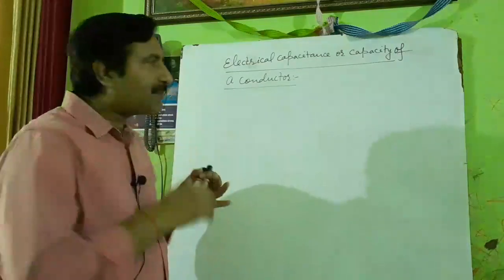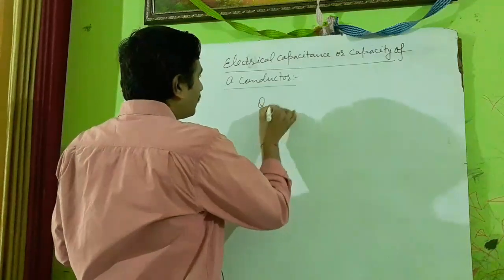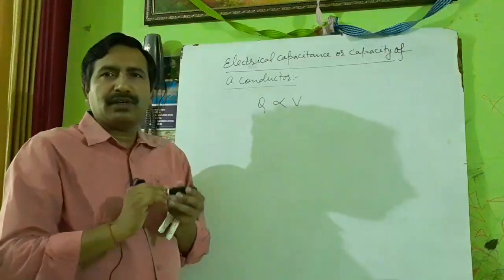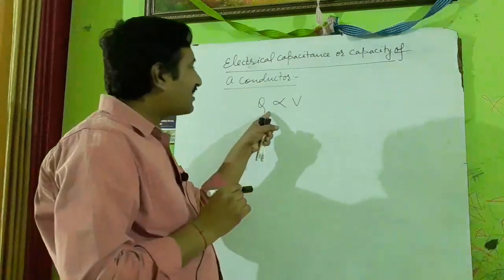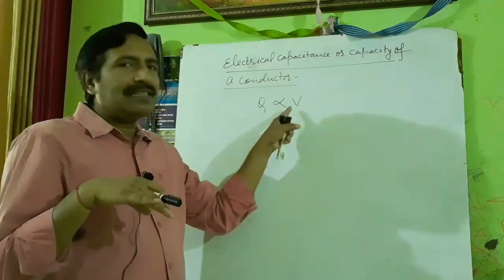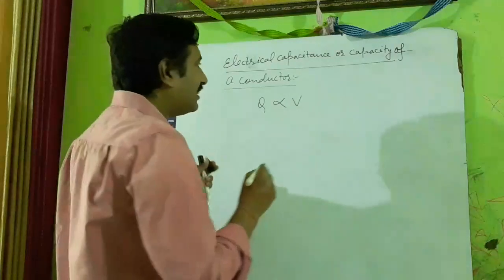Now it has been observed that Q is directly proportional to V. Here what is the meaning of Q? Q means electric charge stored on a conductor is directly proportional to potential difference V. You see how are they related?